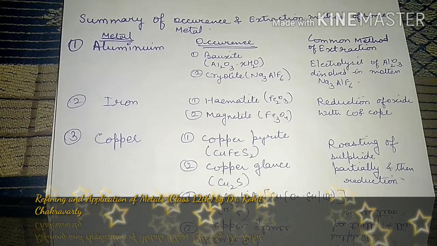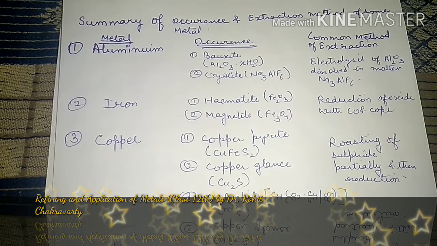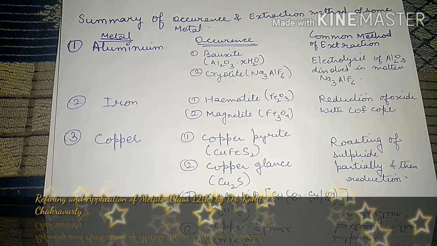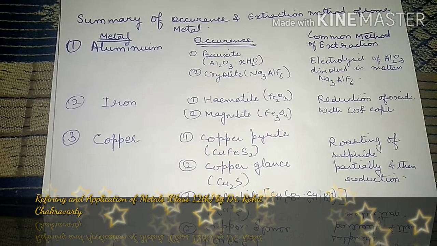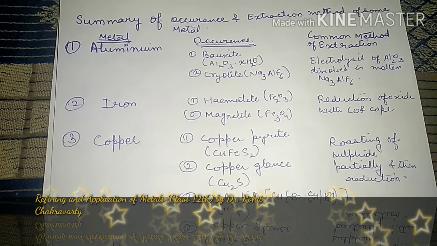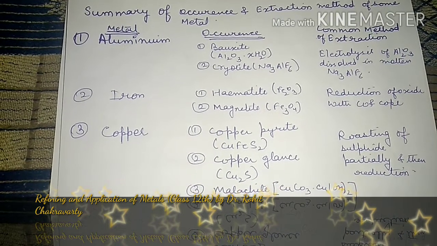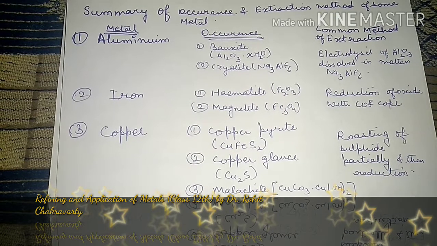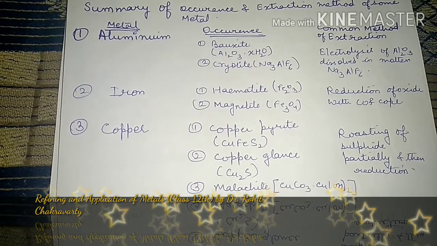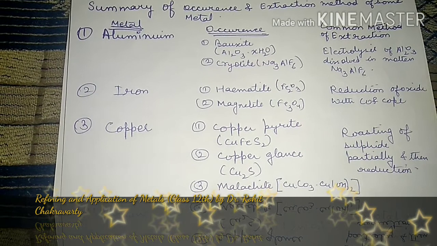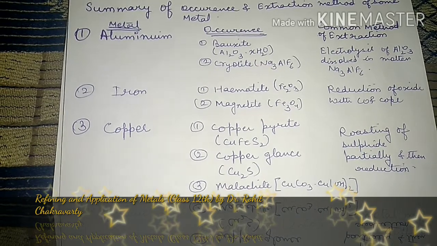First one is aluminium. The ores are bauxite and cryolite. Here you can see the formulas also, and the common method for the extraction is electrolysis of aluminium oxide dissolved in molten Na3AlF6. Alright, next one is your iron. Two ores of iron are hematite and magnetite, and it is done through reduction of the oxide with carbon monoxide and coke.